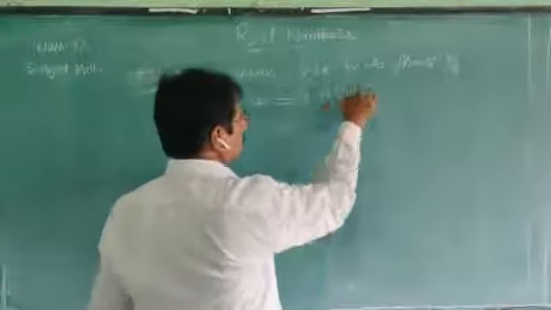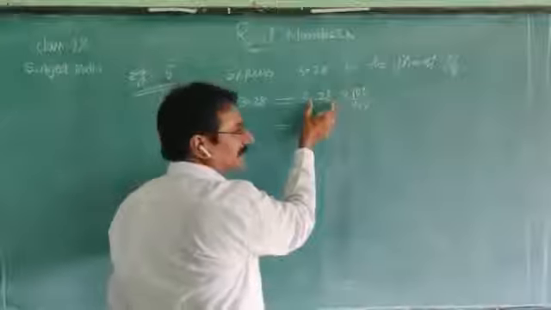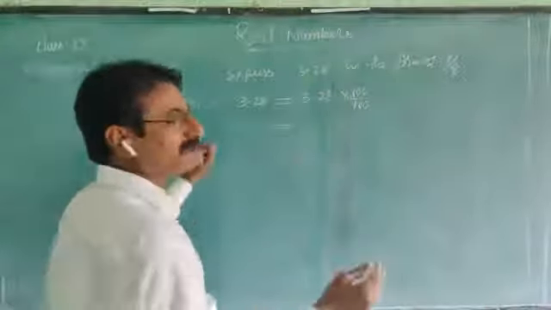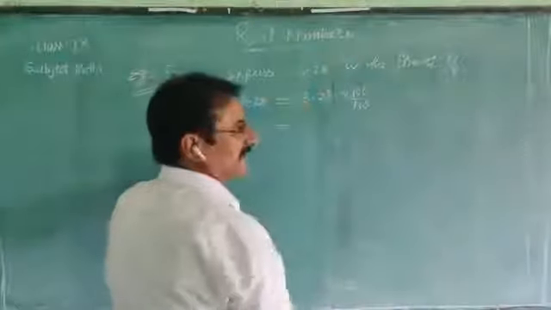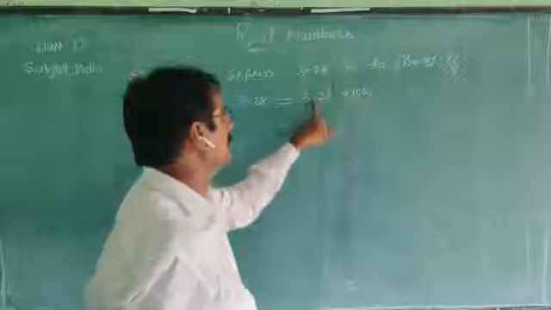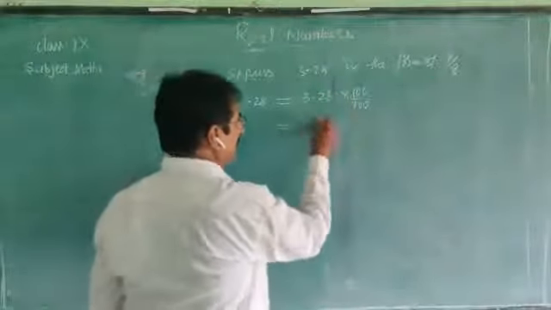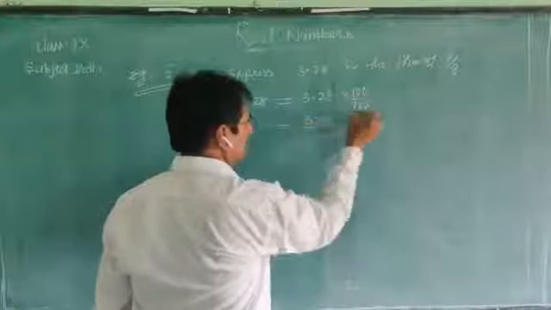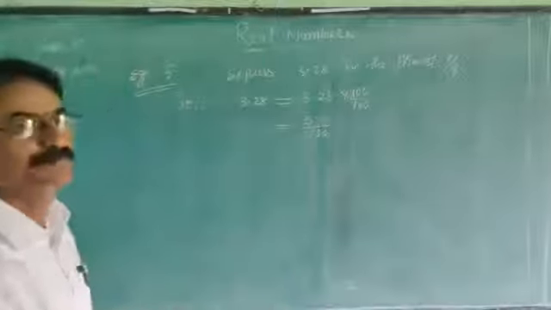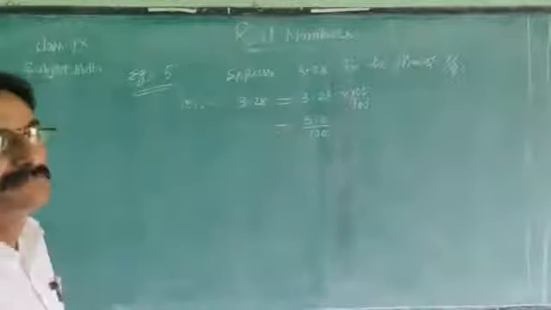Now, observe the numerator. When we multiply any decimal number by a power of ten with zeros, the point moves to the right according to the number of zeros. Here two zeros are there, so the point moves 2 digits. It becomes 328 over this one. Now it is in P by Q form.